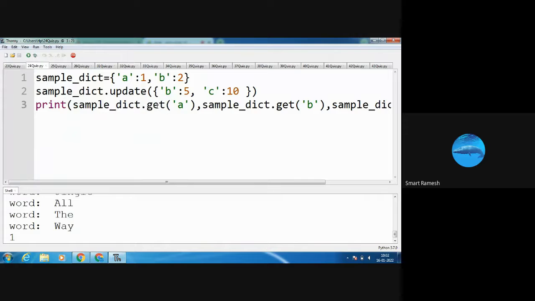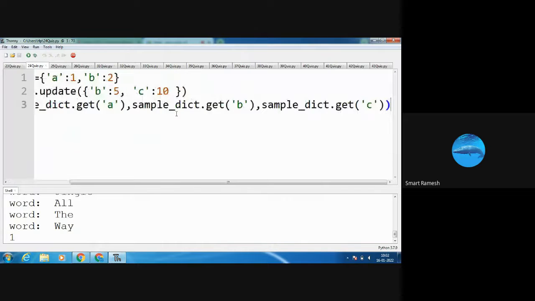So get of A. What is get of A? What is A value? 1. Next, get of B. What is B value? B value is updated. What is the updated value for B? 5. Okay. Next, sample_dict. Get of C. What is C value? C value is 10. So I am running the program. So 1, 5, 10 is the answer. Yes, I got the output.